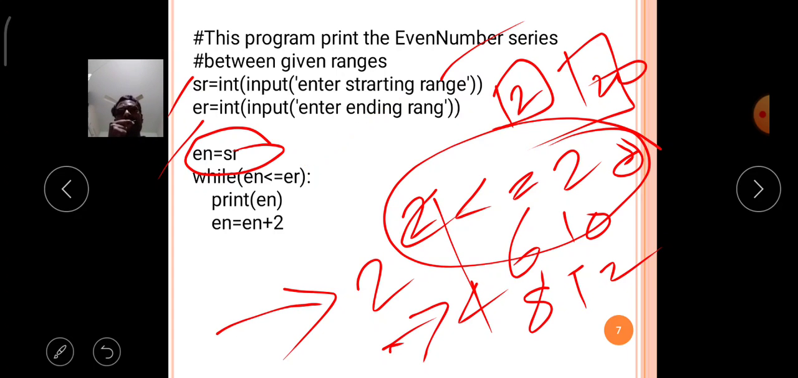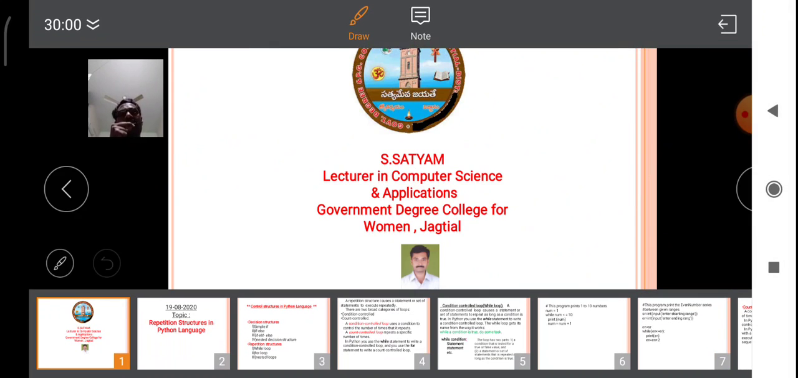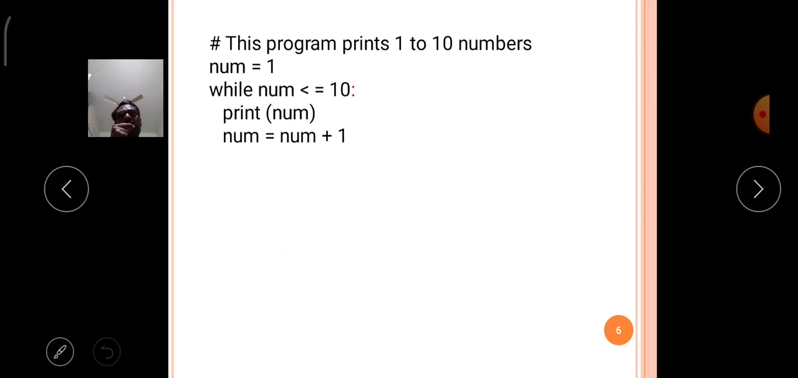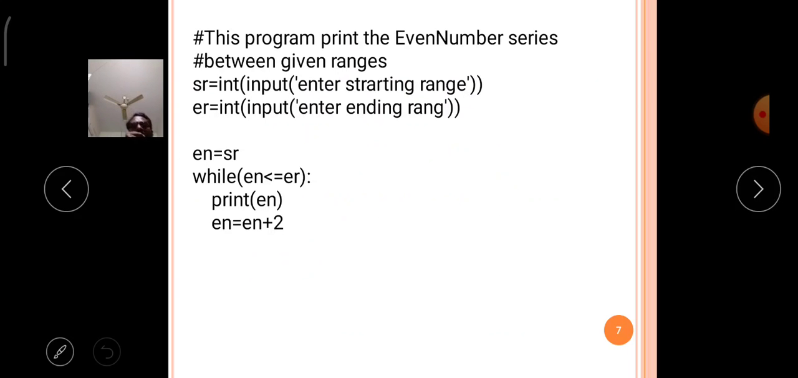Okay, like that. So I entered the starting value of the while loop even number series as 2, and the ending range of the even number series as 20. So from 2 to 20 the even numbers are printed on your output screen with the help of this program. So this is a use of a while loop. The while loop belongs to condition controlled loop in the Python language.